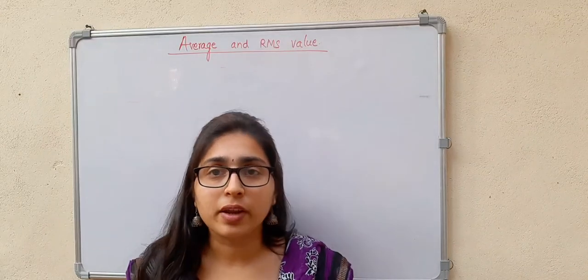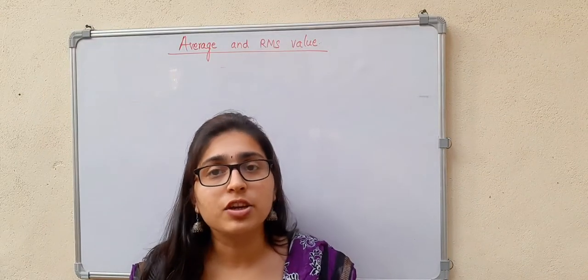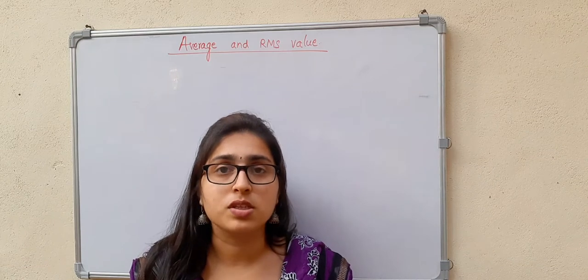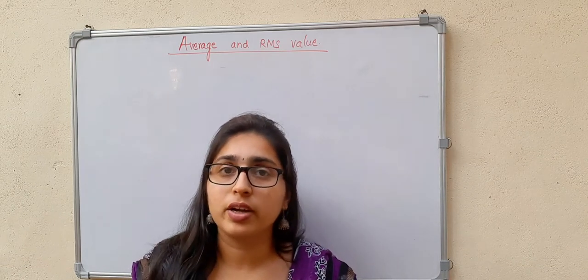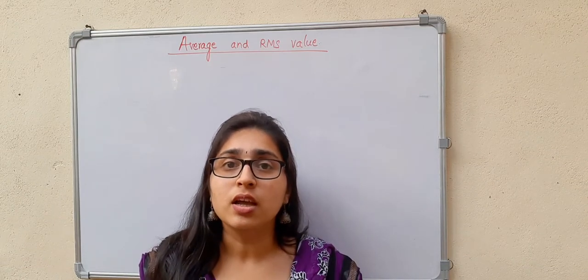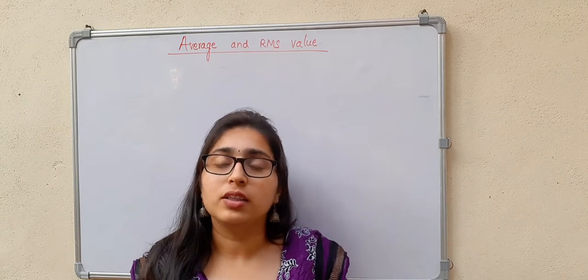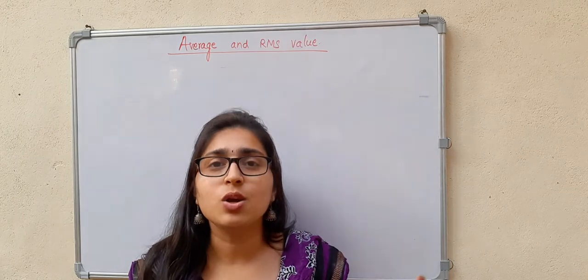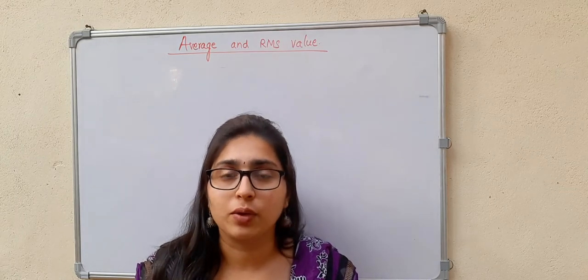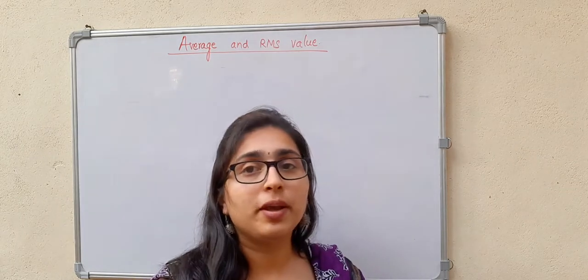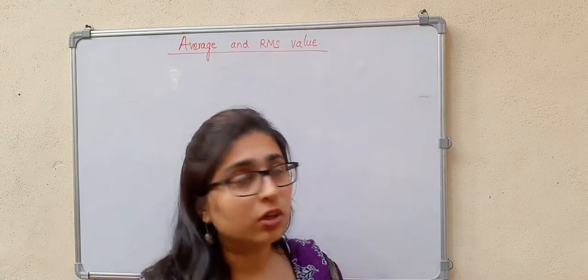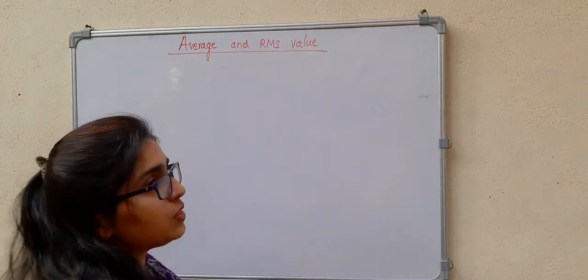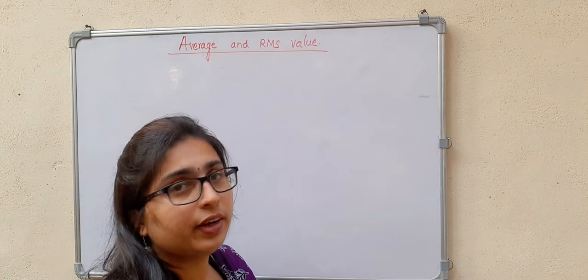In this video, I will explain the RMS and average value of different waveforms. So we have direct quantities and alternating quantities. See, the magnitude of a direct quantity can be found out easily, but it's not that easy in the case of alternating quantities because they vary with respect to time. So there are many ways to represent the magnitude of an alternating quantity.